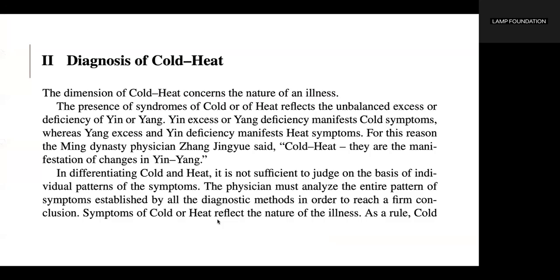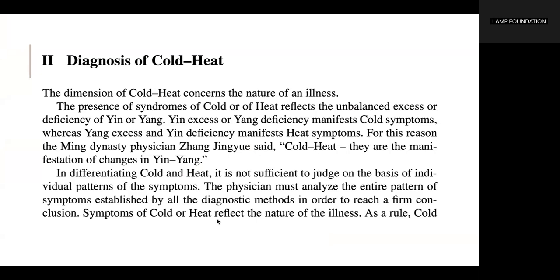Diagnosis by eight fundamentals. The diagnosis of cold-heat. The dimension of cold-heat concerns the nature of an illness. The presence of syndromes of cold or of heat reflects unbalanced excess or deficiency of yin or yang. Yin excess or yang deficiency manifests cold symptoms, whereas yang excess and yin deficiency manifest heat symptoms.